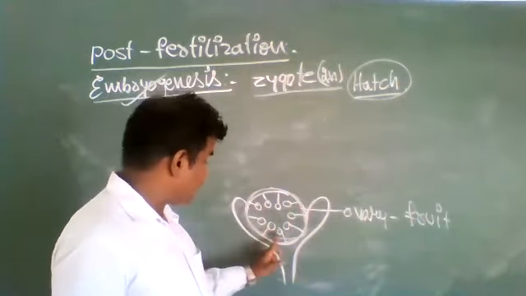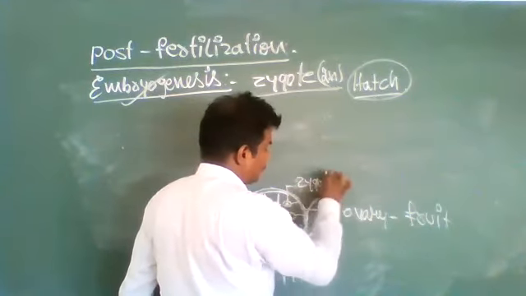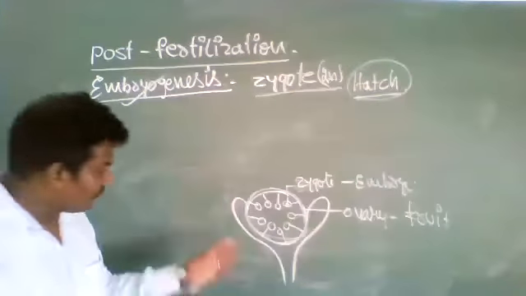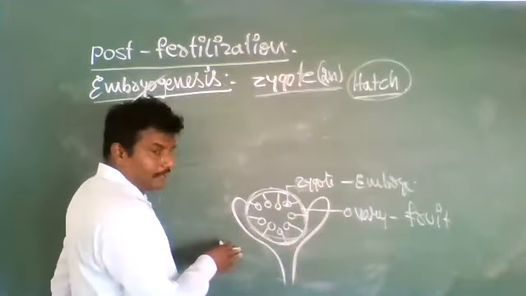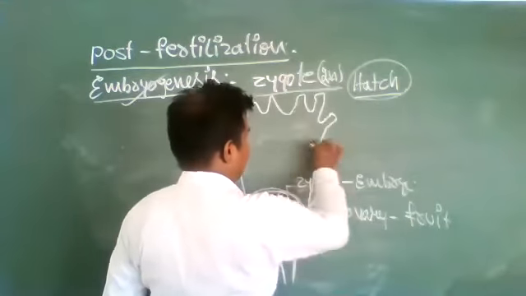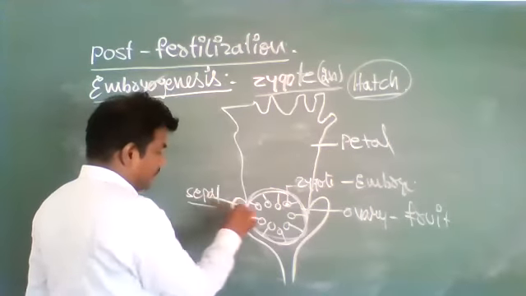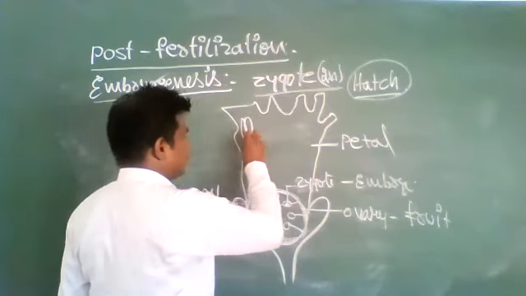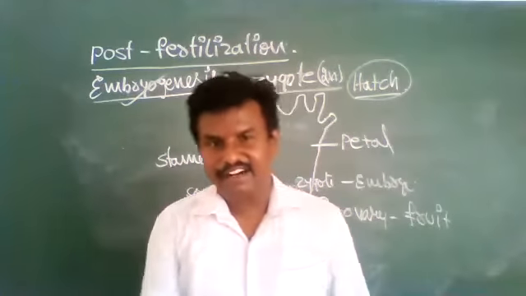These ovules contain the zygote. After fertilization, almost all the parts, that is the sepals, petals and stamens, wither, dry and fall.